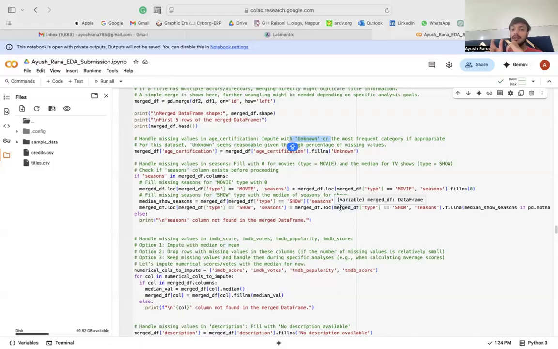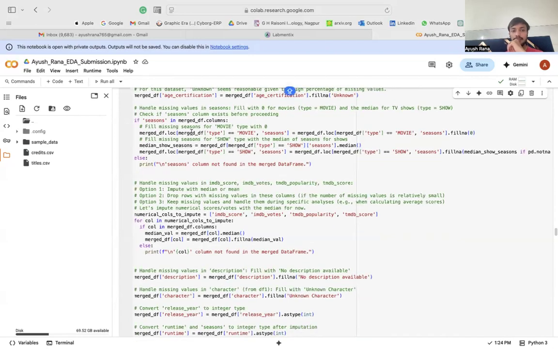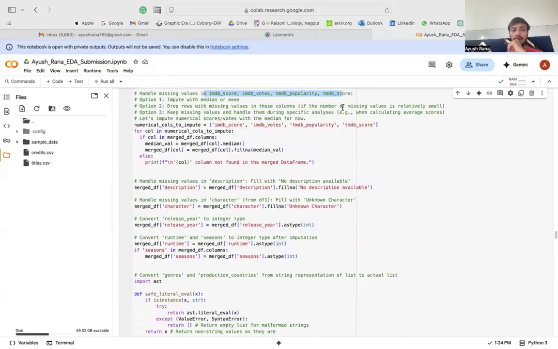That particular column was important for our analysis but had a high number of missing values, so we could not exclude that column, but rather we imputed it with unknown. Right. Same with handling missing values in season, and then handling missing values in the other columns.